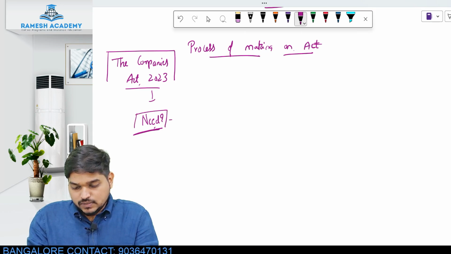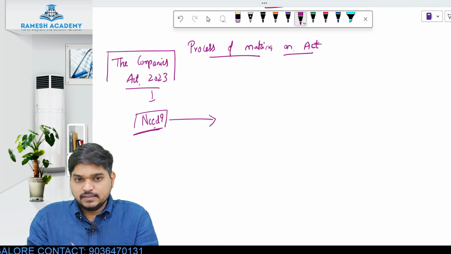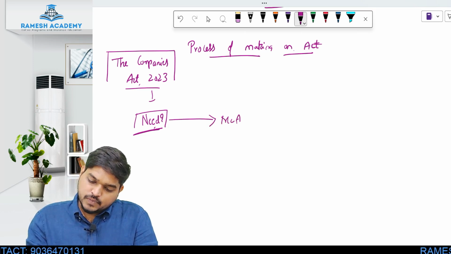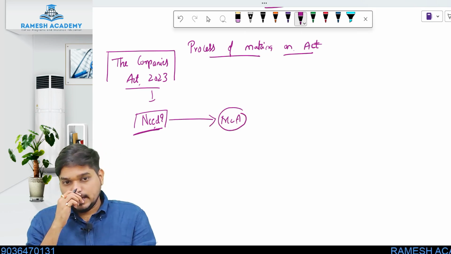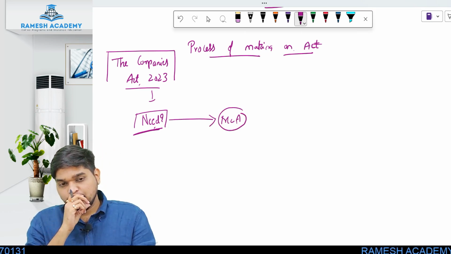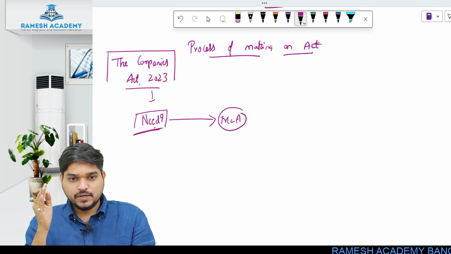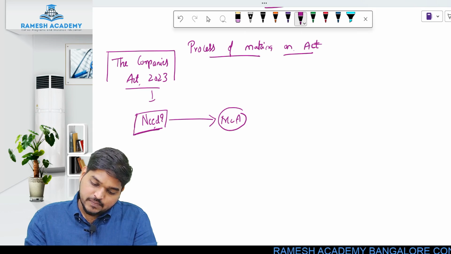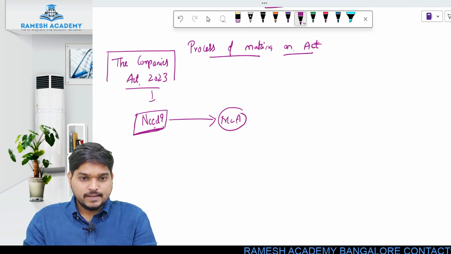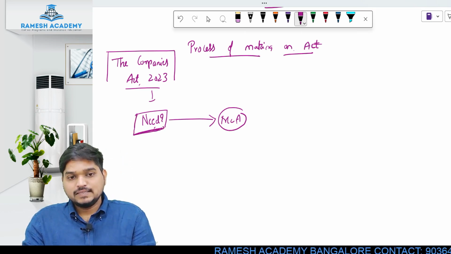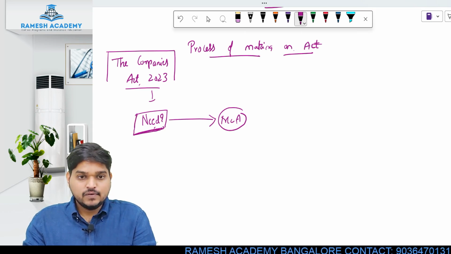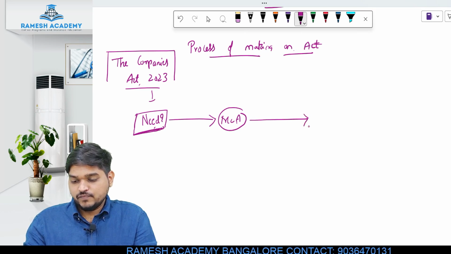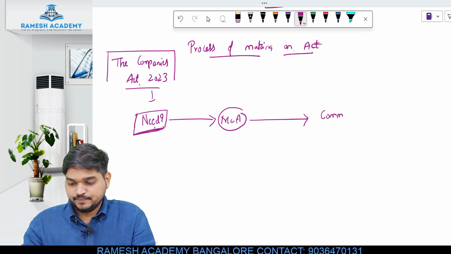Now second, once you find out the need, that need will be understood by the concerned ministry, and the concerned ministry for company law is what? Your Ministry of Corporate Affairs. So the Ministry of Corporate Affairs first will ascertain or determine what is the need of this Companies Act 2013. Once they determine that, the Ministry of Corporate Affairs will set up a committee.